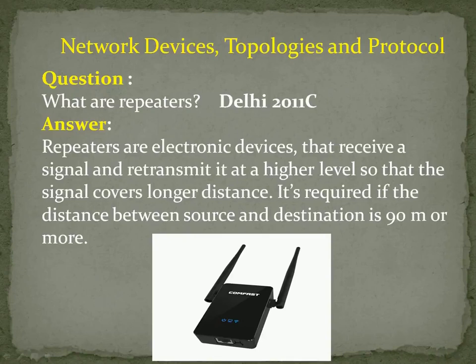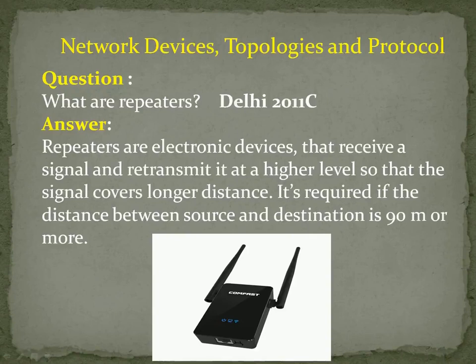What they want to convey is, suppose you have two laptops, and the distance between the laptops is more than 100 meters. The first laptop emits the Wi-Fi signal. My question is, will the second laptop receive the Wi-Fi signal? Absolutely not, right? So in order to make the signal reach the second system, we have to use a repeater.